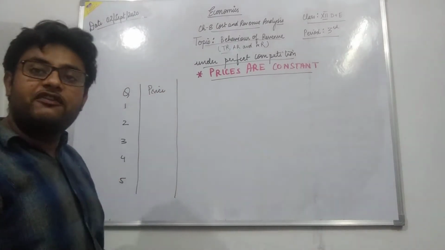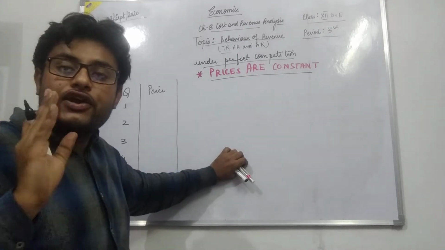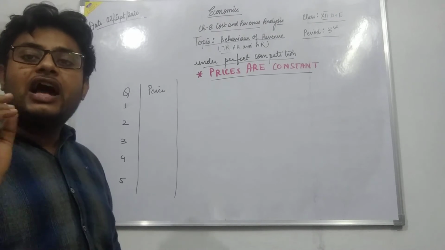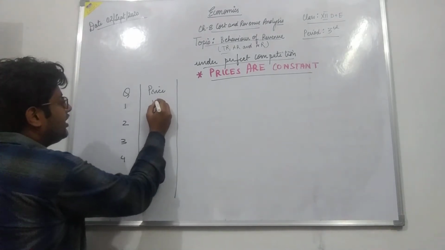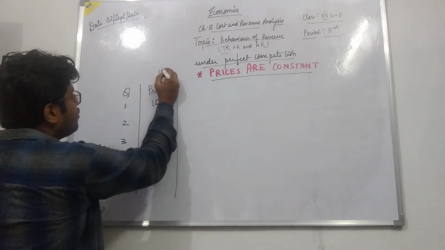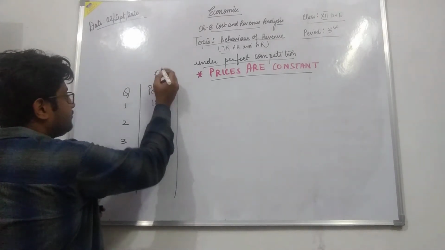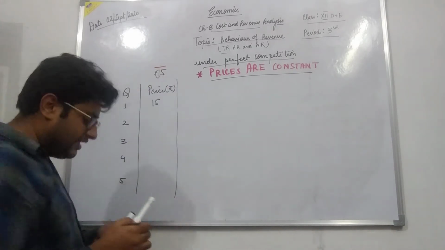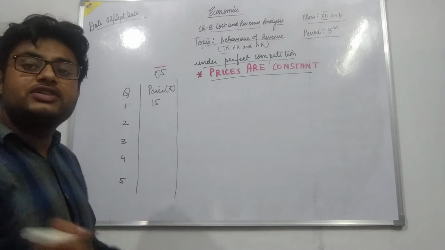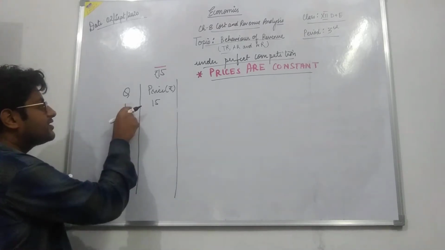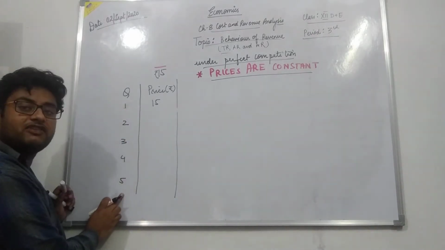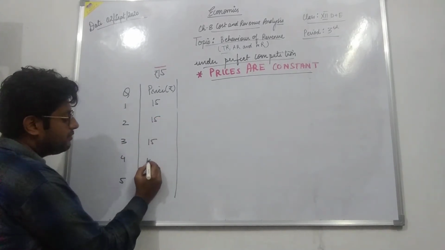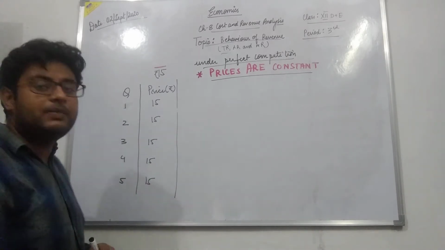Since it is perfect competition, the price will remain constant. In the example, I am taking a constant price, that is 15 rupees. They will remain constant because it is perfect competition, and producers will be selling whatever output, whether they are selling 1 unit or 5 units, at the constant, prevailing price only.